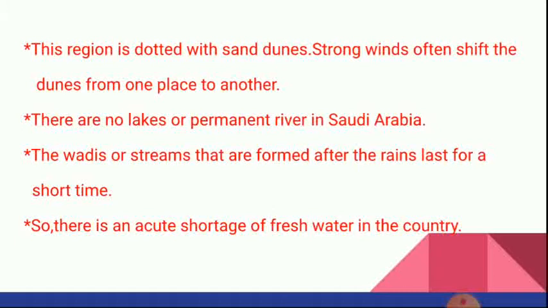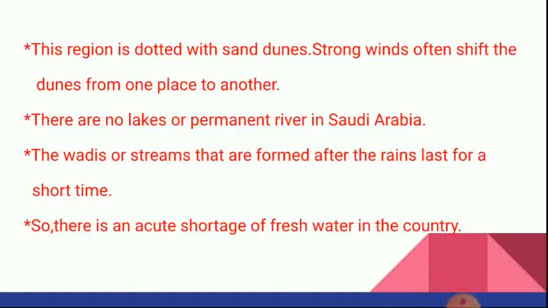Strong winds often shift the dunes from one place to another. There are no lakes or permanent rivers in Saudi Arabia. The wadis or streams that are formed after the rains last for a short time. So there is an acute shortage of fresh water in the country.